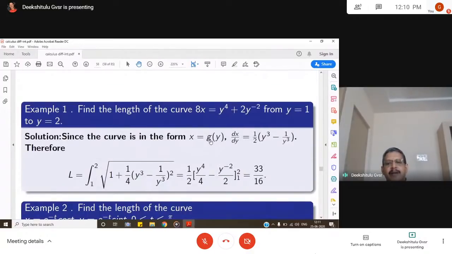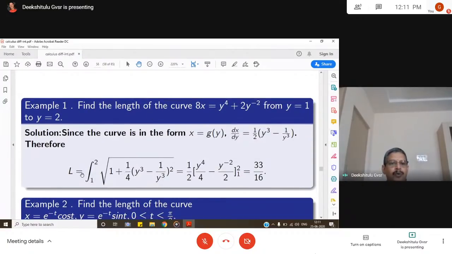So dx by dy, or g dash y, is 1 by 2 y cube minus 1 by y cube. So substitute this in the formula L for arc length. The given points are y equal to 1 to 2. So this becomes integral 1 to 2 square root of 1 plus the square of this, 1 by 2 y cube minus 1 by y cube whole square. Simple substitution in the formula. If you square it and integrate the whole thing, this is what we get, 33 by 16.